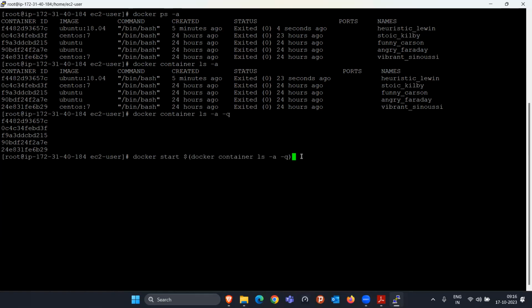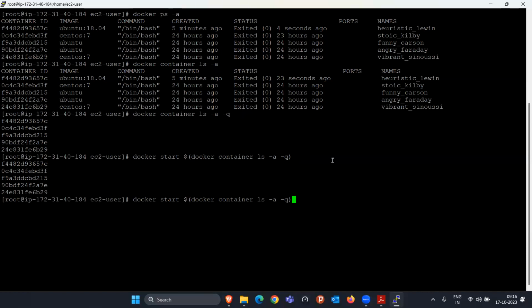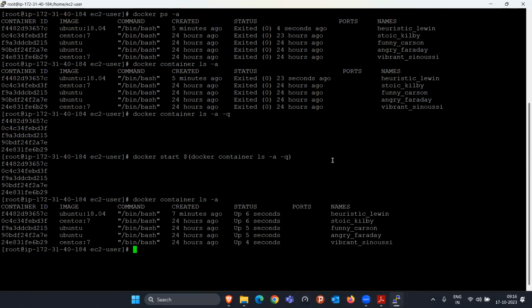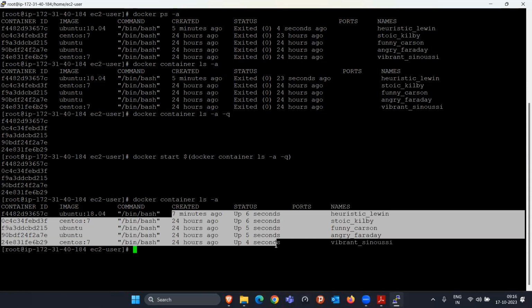We are running this command and providing its output to this one. If I press enter here, you can see all the containers are starting one by one. If I do docker container ls -a, we can clearly see all the containers got started and are running. You can connect to any container using the docker attach command and do your work. All the containers will be in the running state. Is this making sense?